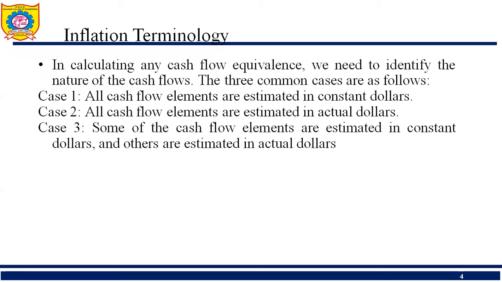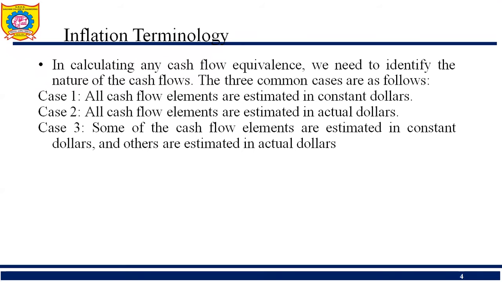Whereas in case 1, all cash flow elements are estimated using constant dollar, in case 2, all cash flow elements are estimated using actual dollar. In actual dollar, the cash flow analysis is performed by considering the inflation and deflation over the price of the product.